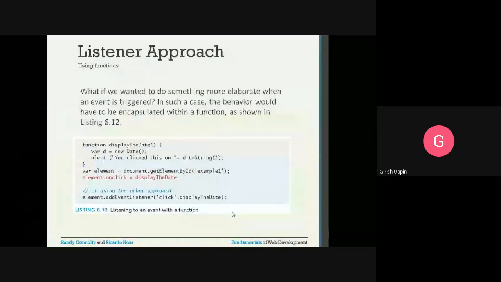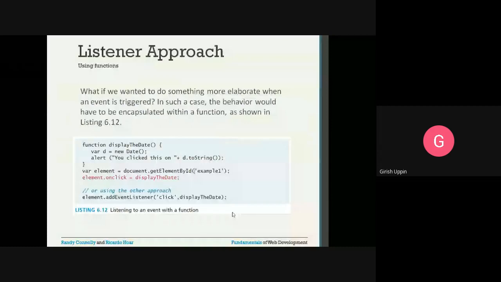Okay, what if we wanted to do something more elaborate when an event is triggered? In such cases, the behavior would have to be encapsulated within a function as shown in the figure. So suppose you want to have a larger action, then you have to include it in a function. Here in this example, we have a JavaScript function called displayTheDate, and inside we have a variable d and new Date. You already know new Date.